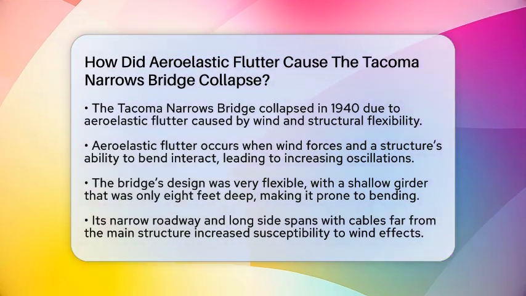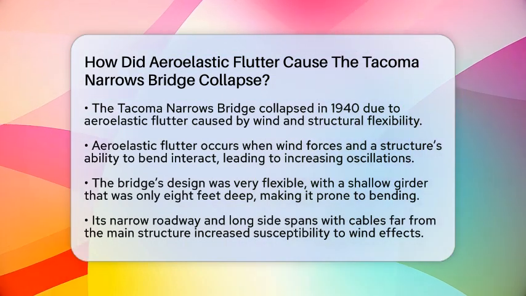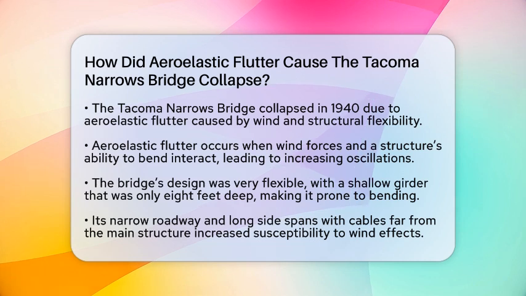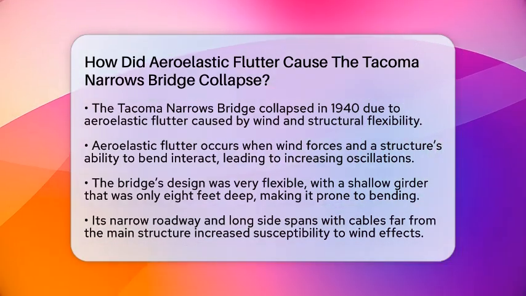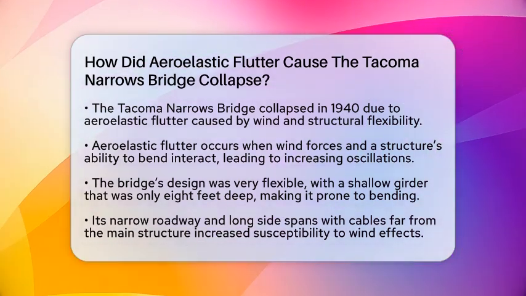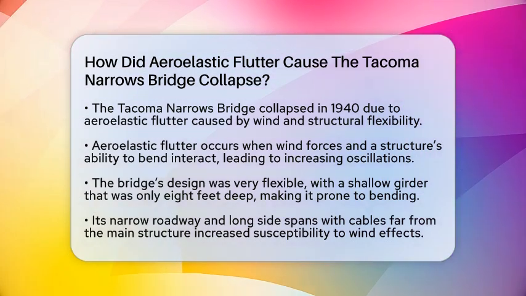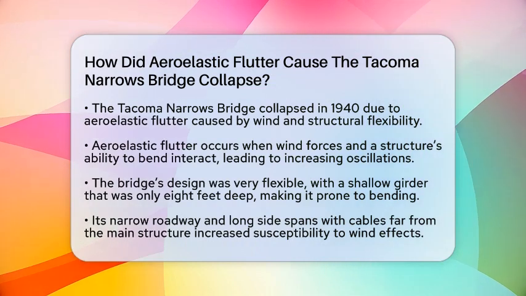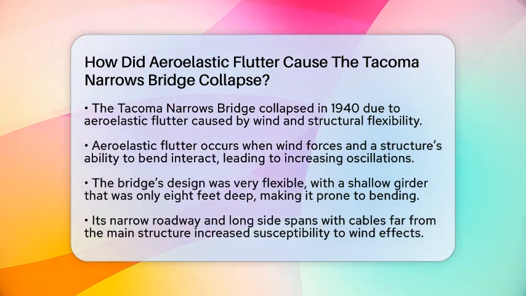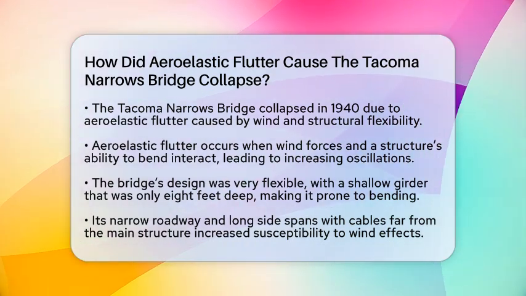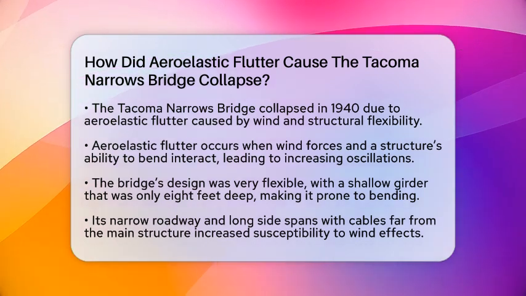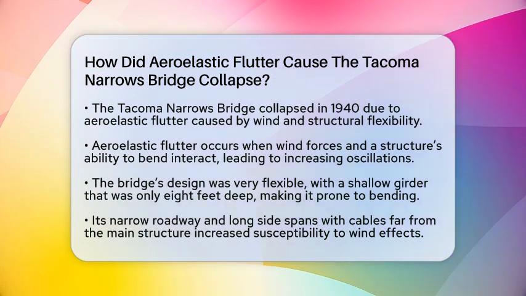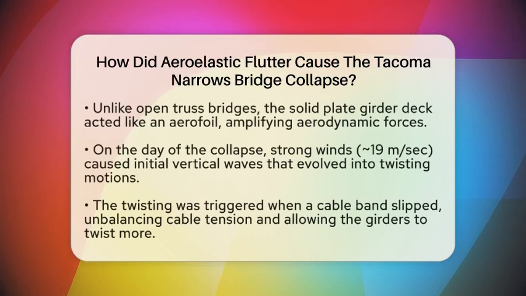It all comes down to how structures respond to wind and how their design can sometimes set the stage for failure. The collapse was mainly caused by a phenomenon called aeroelastic flutter. This is when wind forces and a structure's flexibility interact in a way that makes the structure oscillate more and more. Instead of calming down, these vibrations grow larger over time. Think of it like a swing that keeps going higher because the push keeps coming at just the right moment. When this happens to a bridge, it can cause twisting, bending, and eventually breaking apart.